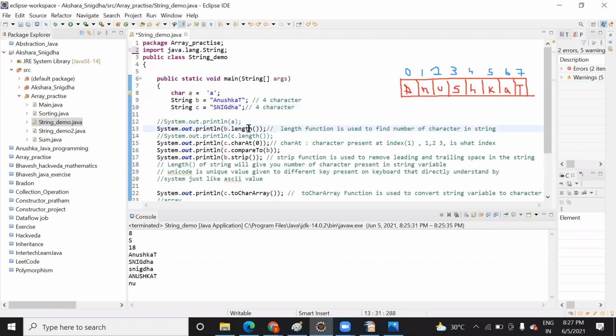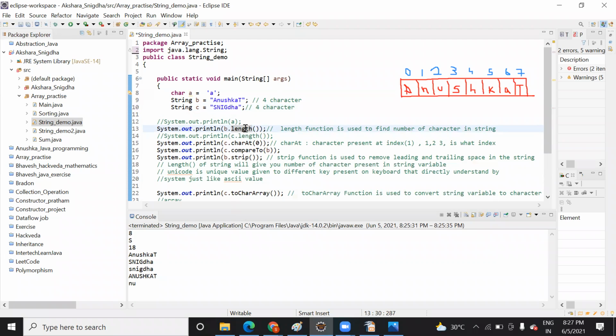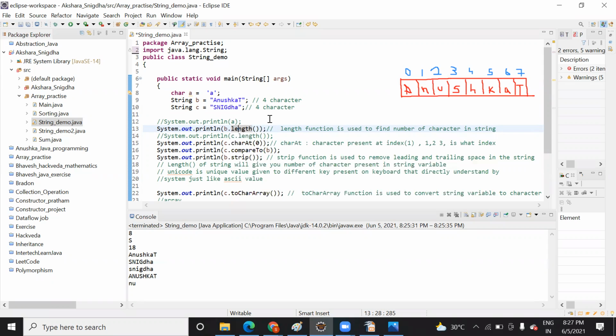Now we have used the length function. In case any function is not clear to you, just hover the cursor over it. It will tell you the description of that function. Like suppose here, I have put the cursor here. It is showing me the length is equal to the number of Unicode units in the string, the length of a sequence of characters by this object. So it will give you the length of an element.